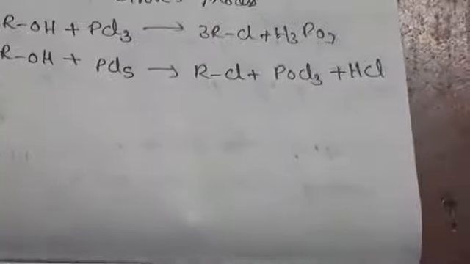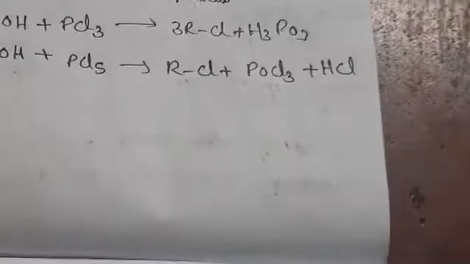Next, we can prepare from thionyl chloride also.